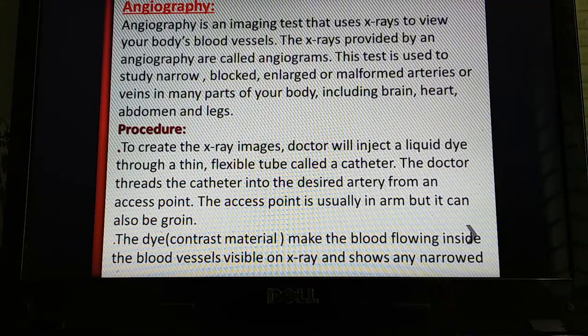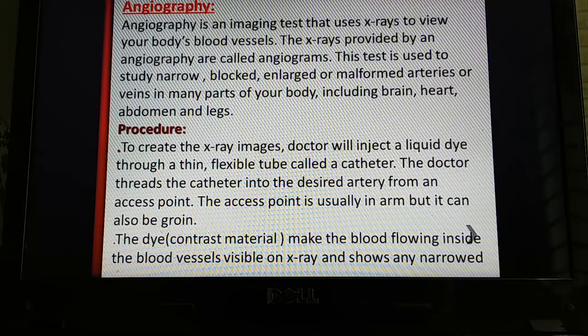The liquid dye is injected through a thin flexible tube called a catheter. The doctor threads the catheter into the desired artery from an access point. The access point is usually in the arm, but it can also be the groin. That means through your arm or groin, the catheter is inserted into a patient's body for the test.